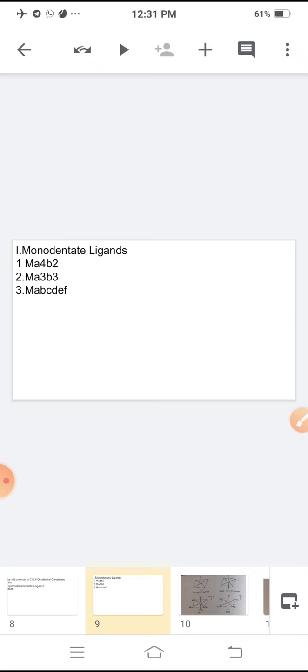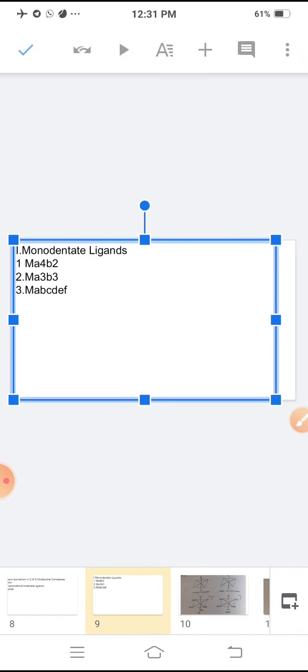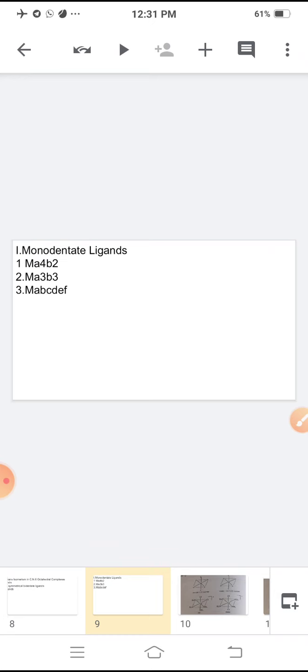First type, MA4B2. In this octahedral complex, M is metal, A is ligand, and B is again ligand. A and B are different from each other. 4 same ligands react with the metal atom or ion, and 2 same ligands react with the metal atom or ion.